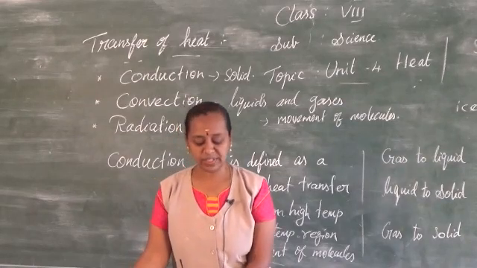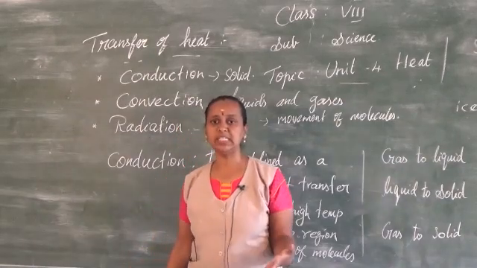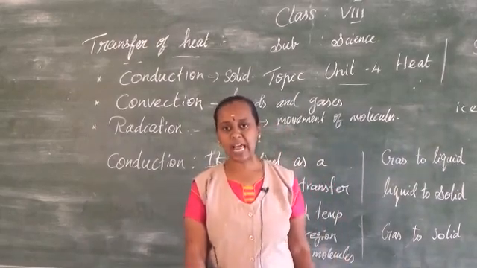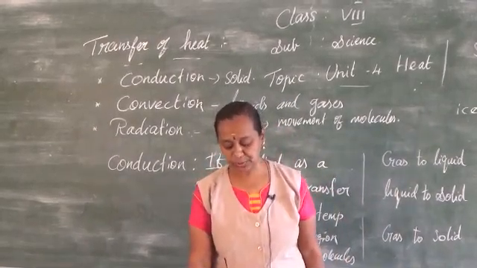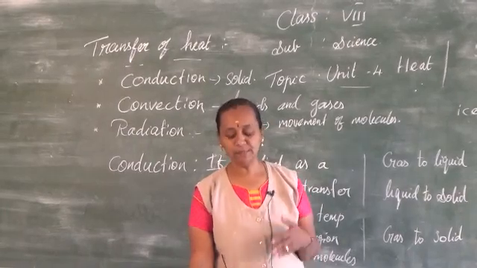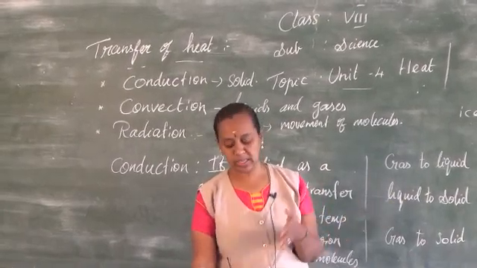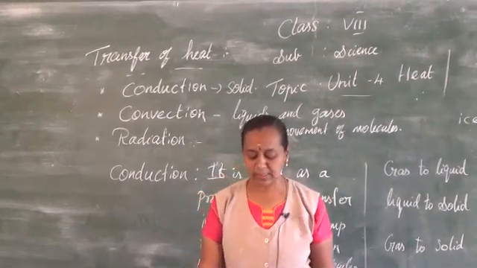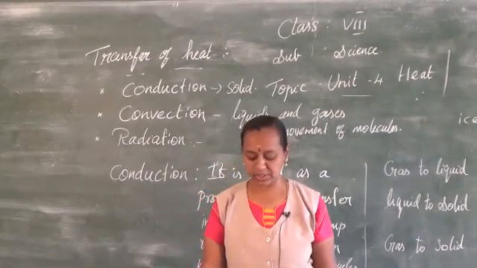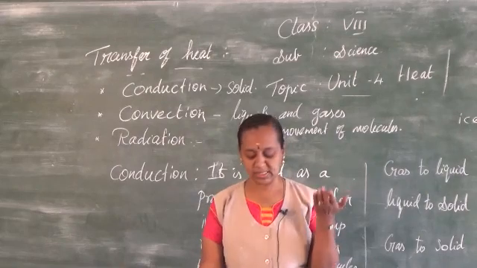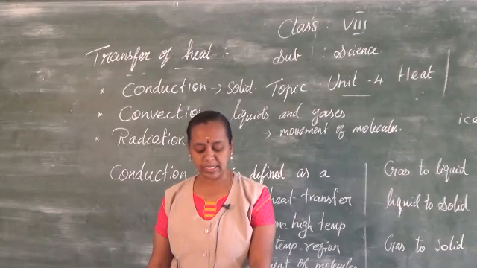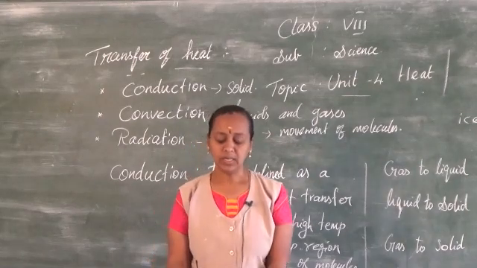And what about convection, where do we see this convection? Convection in daily life: formation of land breeze and sea breeze is due to convection of air. Wind flows from one region to another region by this convection. In hot air balloons, heat is transferred by convection and so the balloon rises. In refrigerators, cool air moves downward and replaces the hot air because of convection.